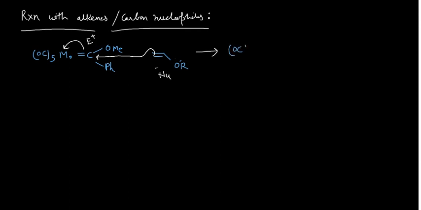Mo(CO)5 with a negative sign, and they have the carbon, and this carbon is connected with the phenyl. I am changing the way of writing in order to make the mechanism clearer to you. Say this is carbon number 1, this is carbon number 2, and this is atom number 3.